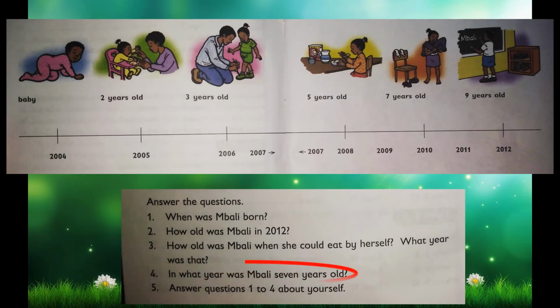Question number 4. In what year was Mbali 7 years old? Pause the video, look very carefully, and then we'll continue. Now, this time, your clue was in the words.